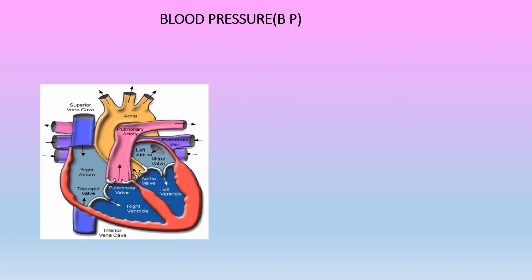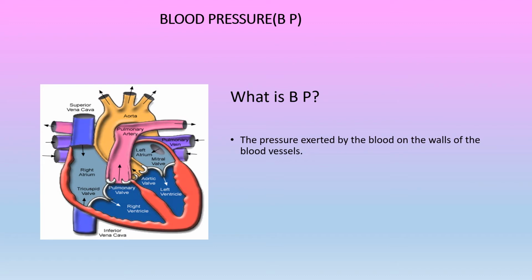Okay, what is blood pressure? What is BP? Based on this systole and diastole, we can understand the concept of BP.